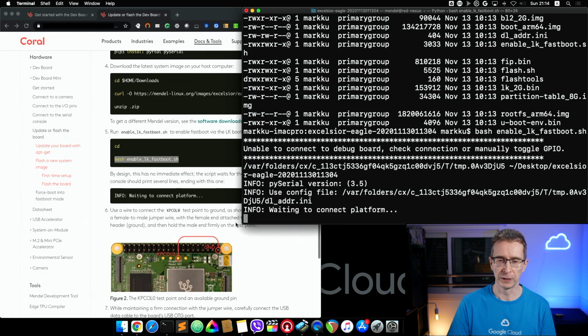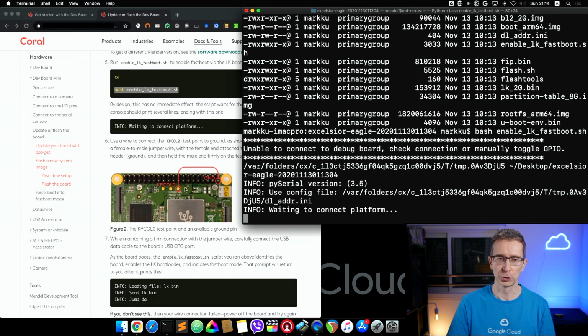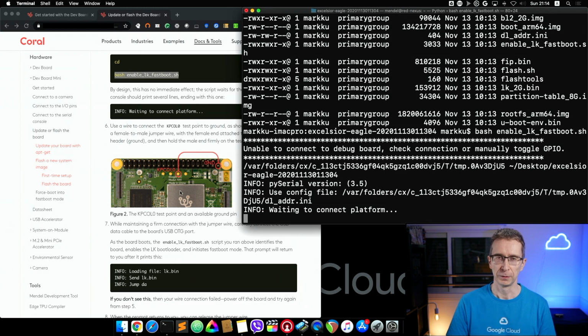So basically what we need to do is then connect the jumper cable to the point on the board, maintain this connection firmly if we can, and then plug in the USB-C data cable to the computer. And the data cable also provides enough power to actually power the board, and it should boot up. And if that works, we should be able to see on this Mac terminal info jump something. So let's try.